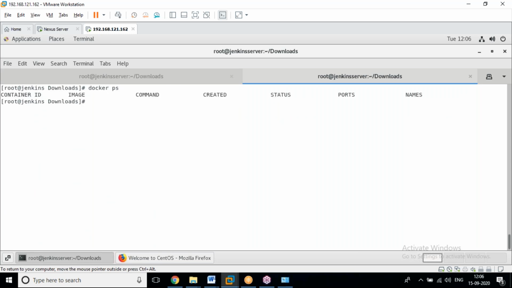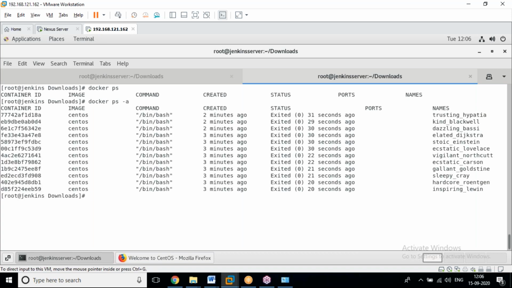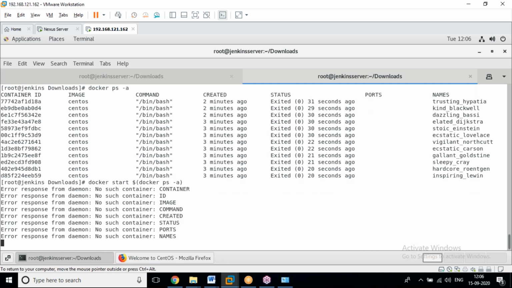docker ps is the command used to see the running containers. Now see, all are in docker ps -a, exited. If you want to start, it's a matter of half a second for each one. So docker start. We are starting all servers at a time.